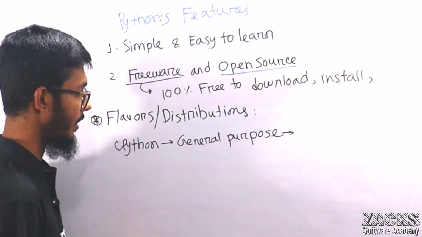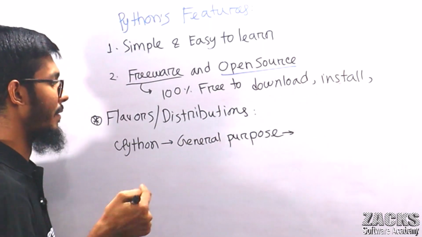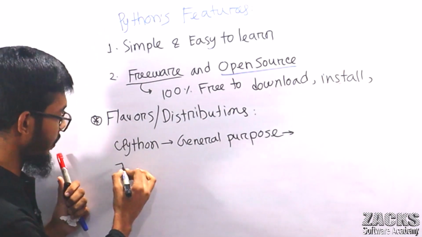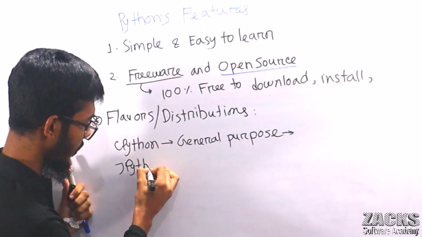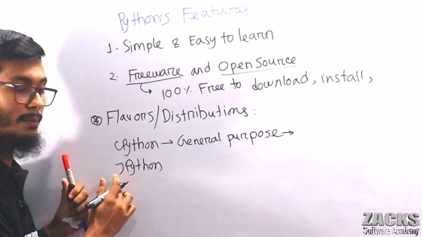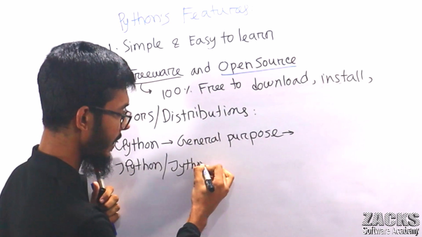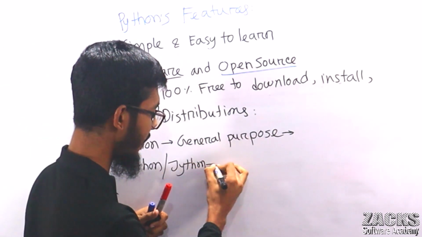For example, consider some more Pythons, like your Jython. What does J mean? J means Java, so Jython, or JPython. It is mainly for the Java platform.